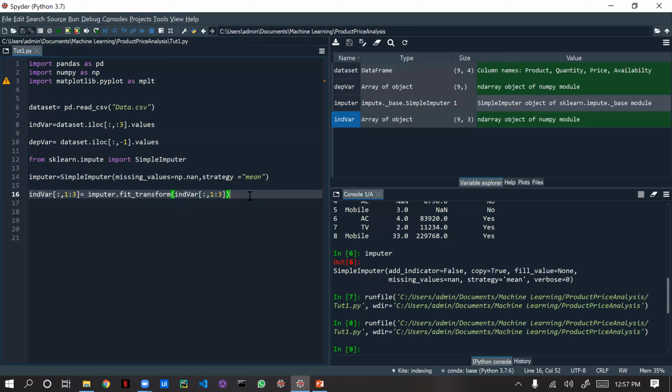Okay, this is how we fill our nan values. Now we have filled the nan values in this independent variable. We have only one variable, so the independent variable. Now what we are going to do is use an encoder. Why are we going to use it? I told you, right, why the encoder is used.